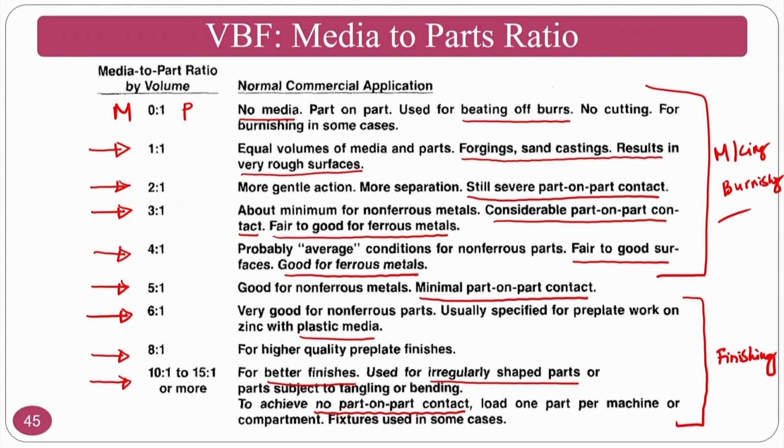Assume that I want to do machining only or delaminating only on surfaces, then you have to go for 1:5 or 5:1, that is 5 times abrasive particles to 1 times workpieces. And if I want to go for finishing, then you have to go for 8:1 or 10:1 or 15:1, in the range of 10:1 to 15:1. Then you can even go for plastic type of media, and you can get very good surface finishes.